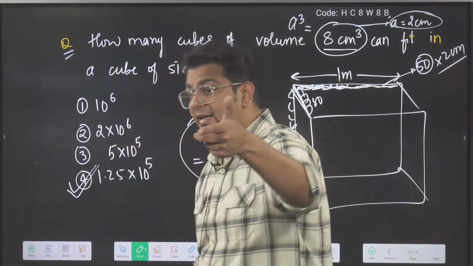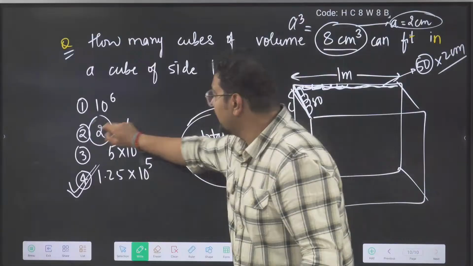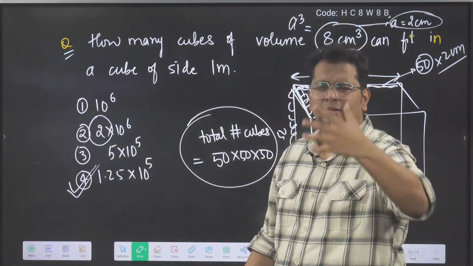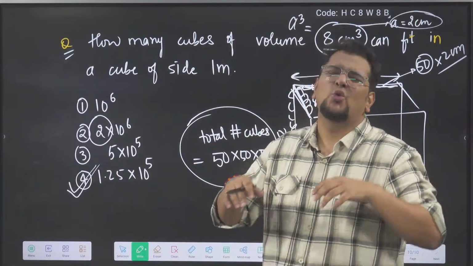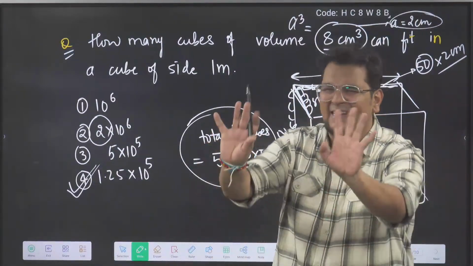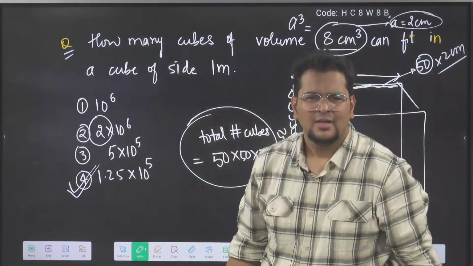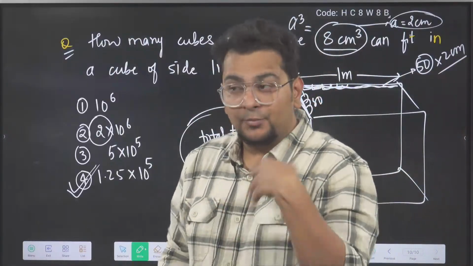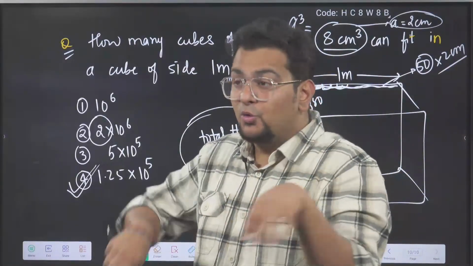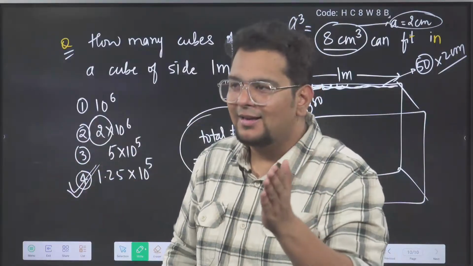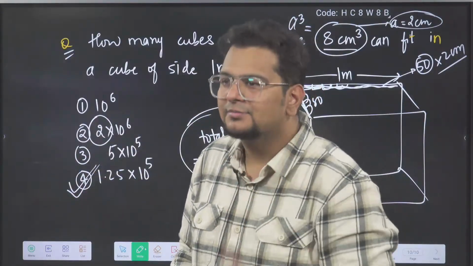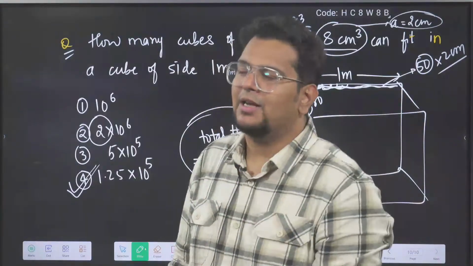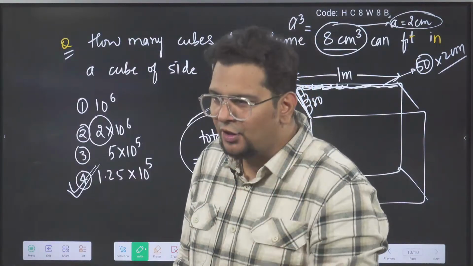You can see the options I gave. This many people chose. And these are the people who are not putting brain. Those who tried and then thought, who will put this much brain? Any nearby answer will come, I will tick. And these people will say after 1 month, sir, for some questions I am getting the answers, but some questions I am not getting the answers. Uncle, when you play a game of luck, by mistake you will find the answer. So only 50% will come. Remaining answers will not come.